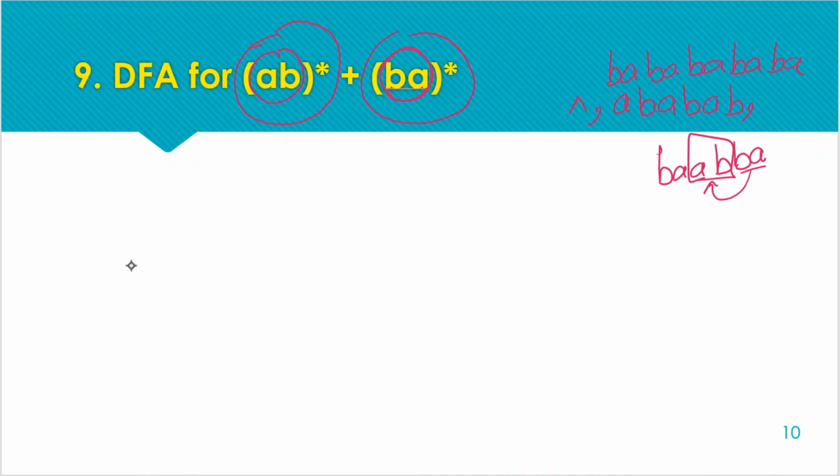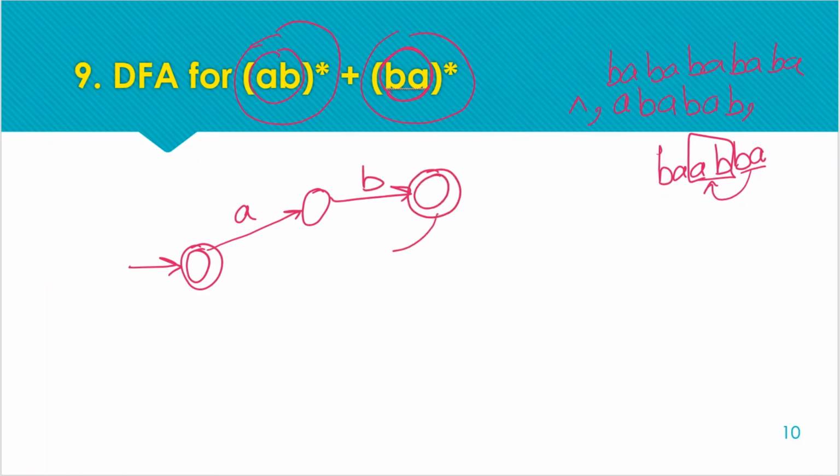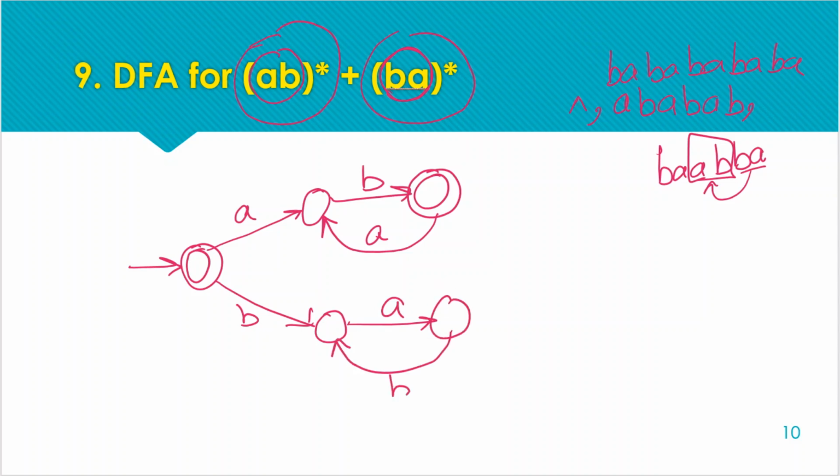So the initial state will be our final state. Just make separate paths for these two patterns: A, B as final state, and make a loop for this pattern. Now B, A, and make a loop for this pattern for the next B, and this is our final state. The rest of the symbols should move to the dead state. So that's it about this regular expression with concatenation and ORing.